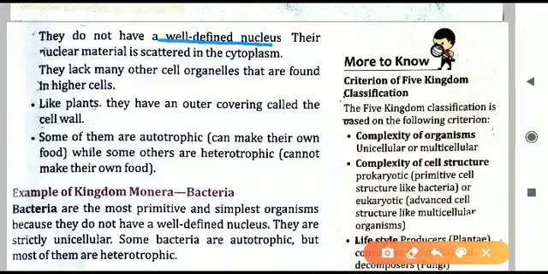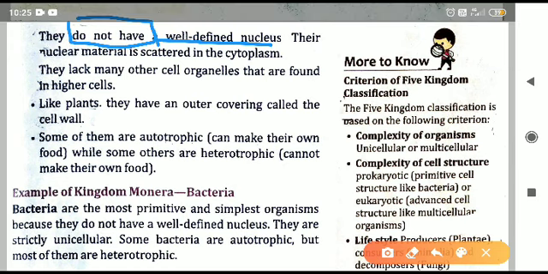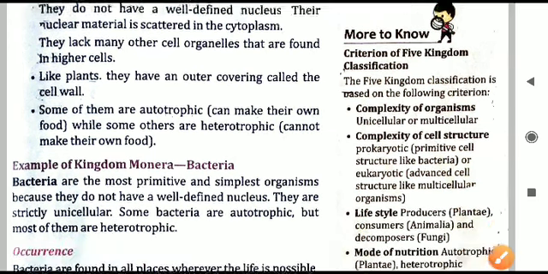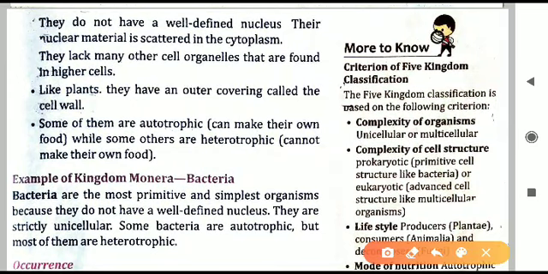Second point: a well-defined nucleus is not there. There is an absence of a well-defined nucleus, and the nuclear material is scattered. We will observe the structure in detail shortly, so keep a note of this point. Well-defined nucleus is not there. We will observe the diagram, then I will come back to this point again.